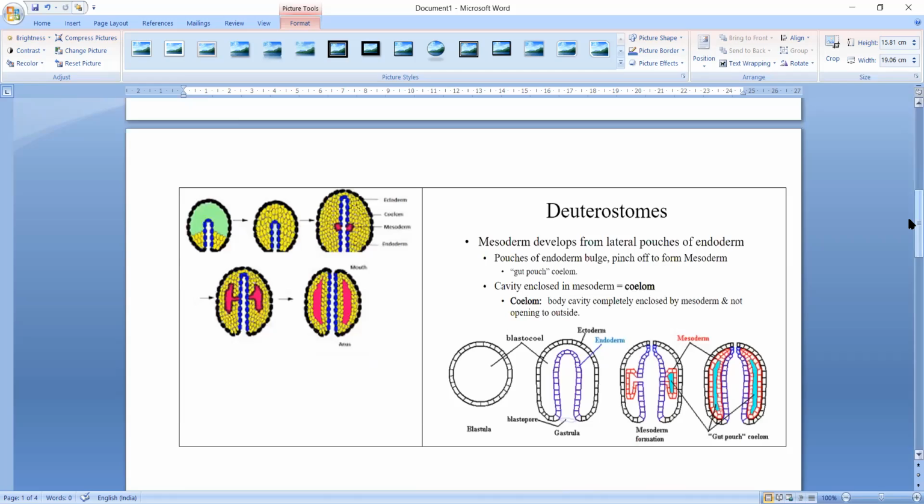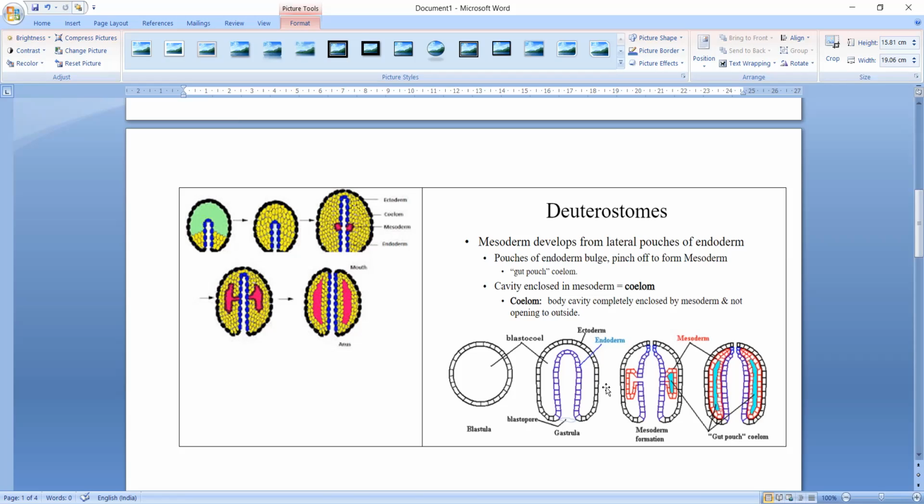for example, deuterostomia, which are also called enterocoelomates. Now see in this diagram, this is the blastula and it converts into the gastrula during embryonic development. In the gastrula, we can see ectoderm and endoderm have developed. Mesoderm will now develop. So during embryonic development, ectoderm and endoderm develop earlier and then mesoderm develops.